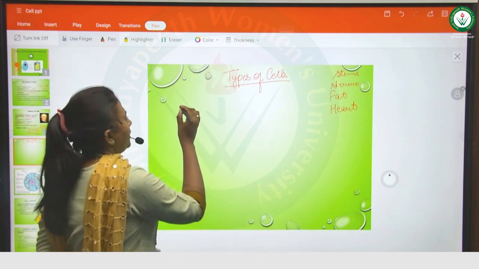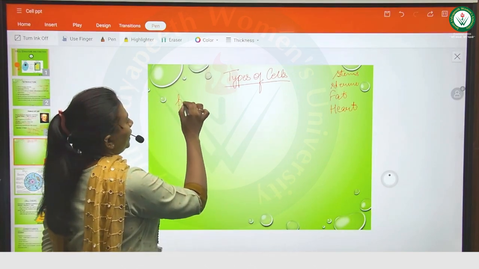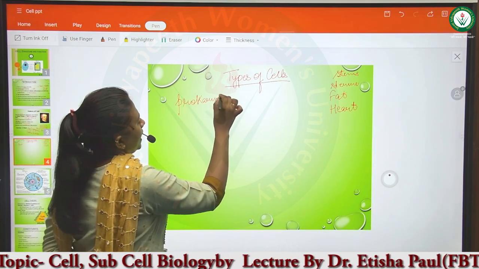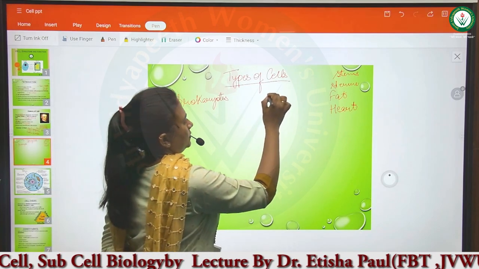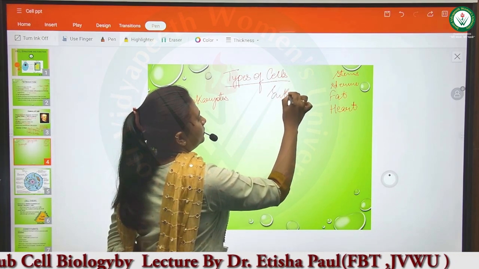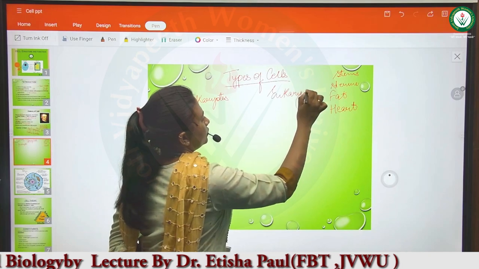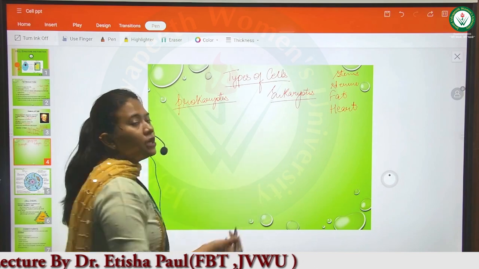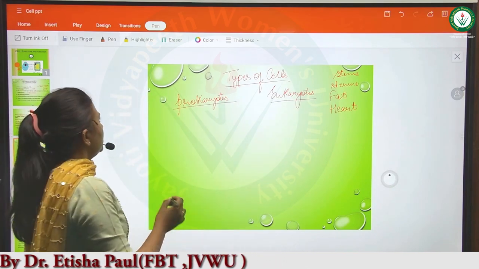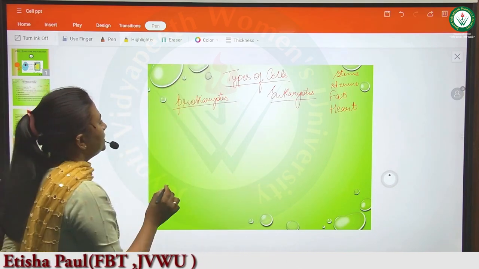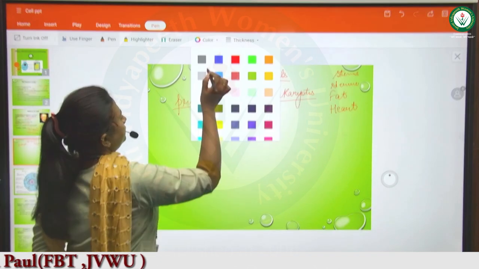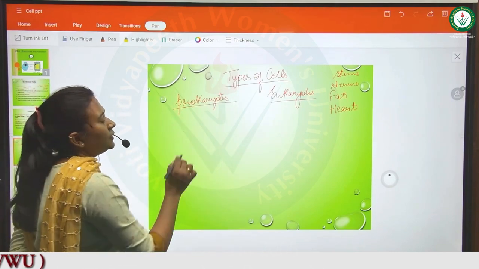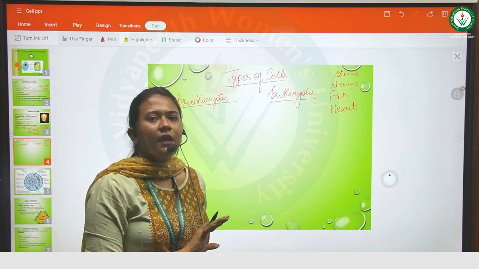Basically we have prokaryotes and we have eukaryotes. We have two types, prokaryotes and eukaryotes. Talking about this, prokaryotes are the primitive cells. These are not well defined.